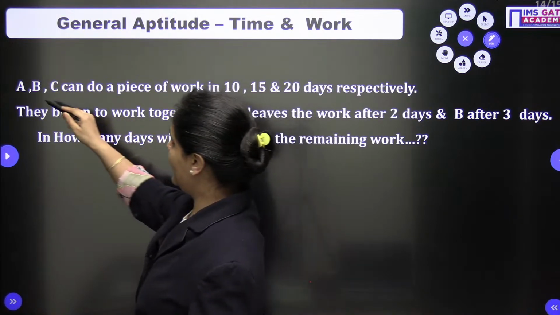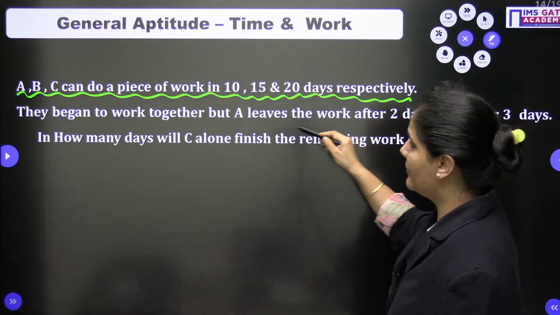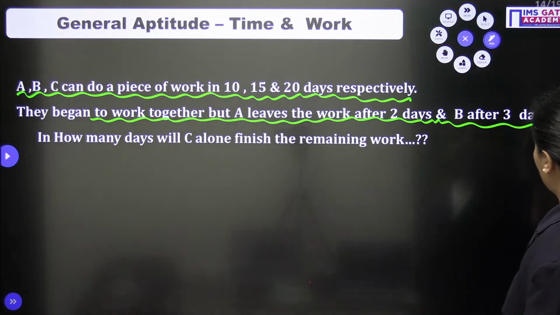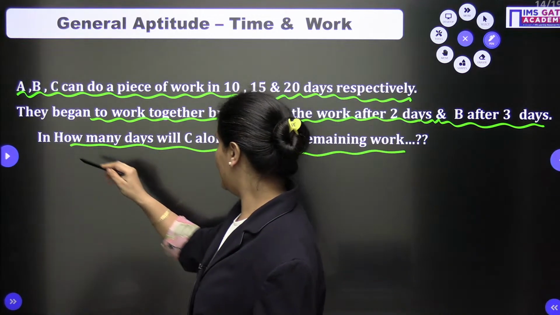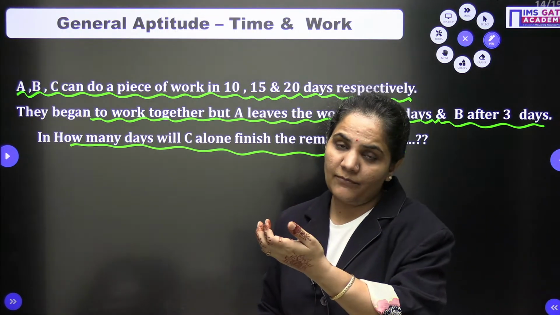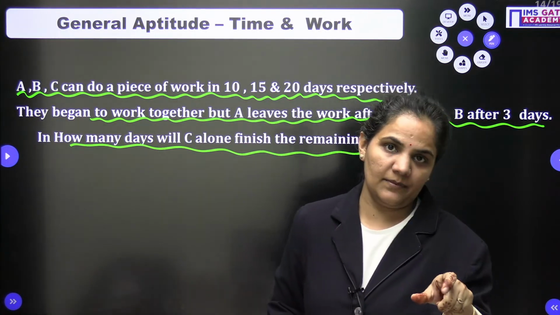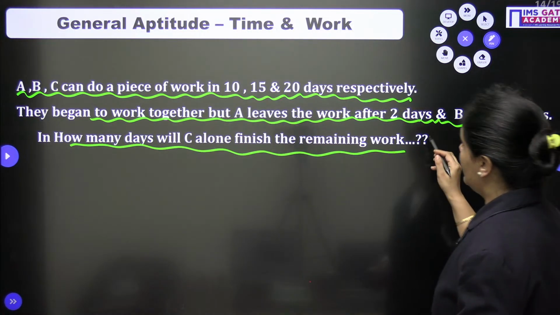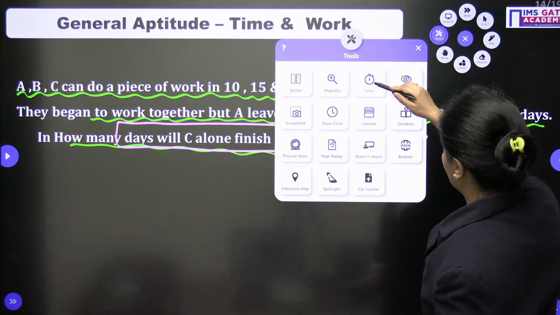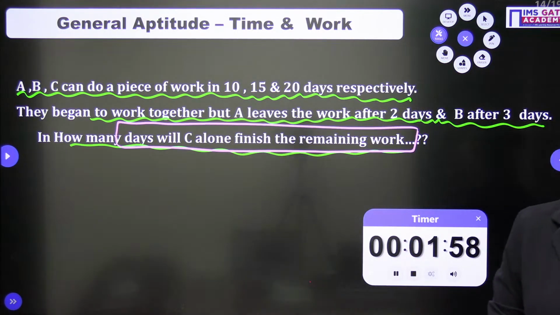Okay, a good question. Again we have A, B, C who can do a piece of work in 10, 15 and 20 days respectively. They began to work together, but A leaves the work after 2 days and B after 3 days. So in how many days will C alone finish the remaining work? This is the pattern when all of them start the work together, but a few of them leave in between. It is asking how many days C alone will take to finish the remaining work. Go for it, bacho. Go for it, everyone.